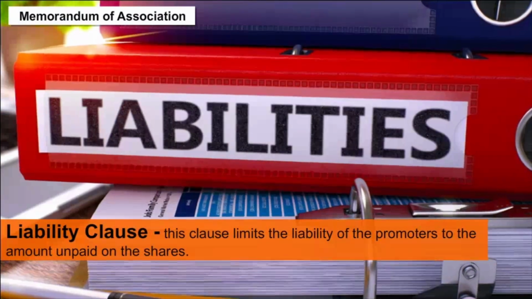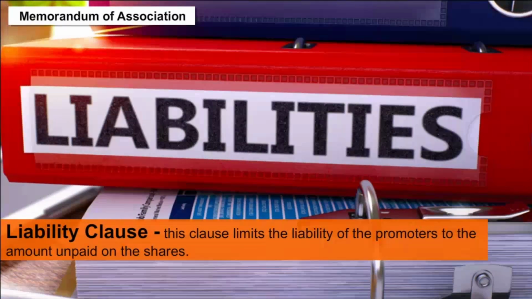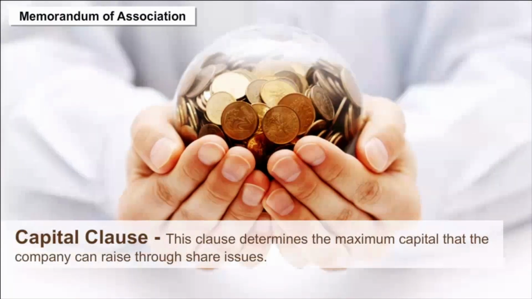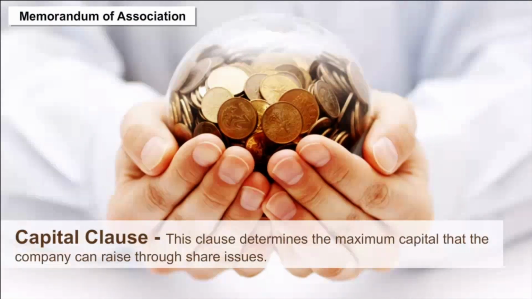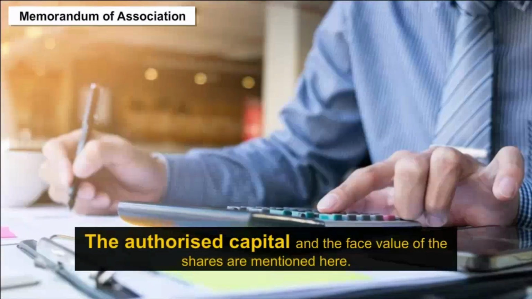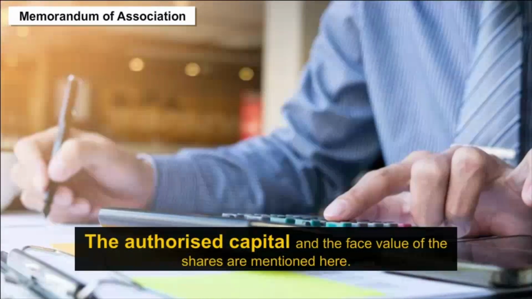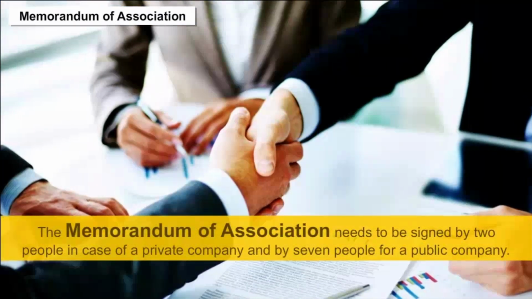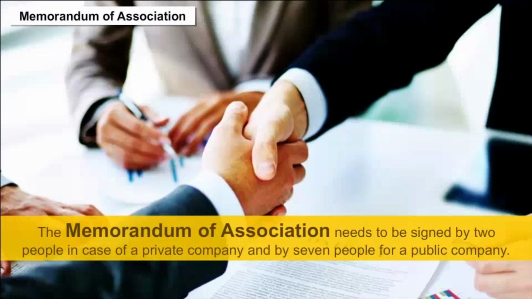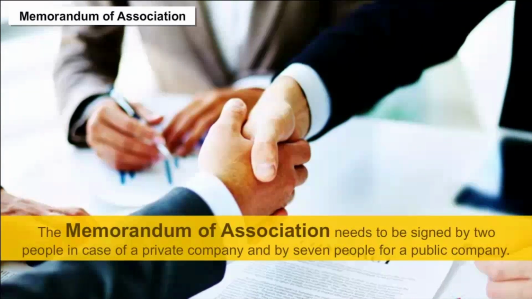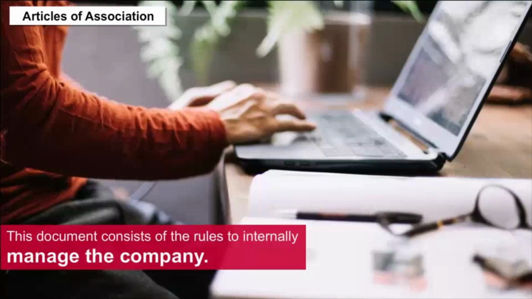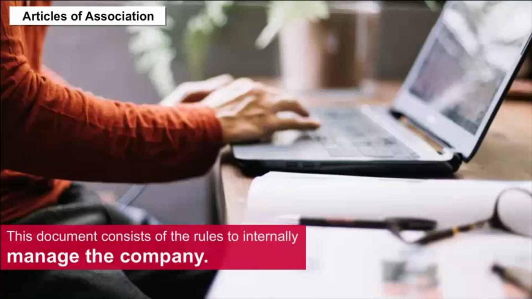Liability Clause. This clause limits the liability of the promoters to the amount unpaid on the shares. Capital Clause. This clause determines the maximum capital that the company can raise through share issues. The authorized capital and the face value of the shares are mentioned here. The Memorandum of Association needs to be signed by 2 people in case of private company and by 7 people for a public company. Article of Association. This document consists of the rules to internally manage the company.